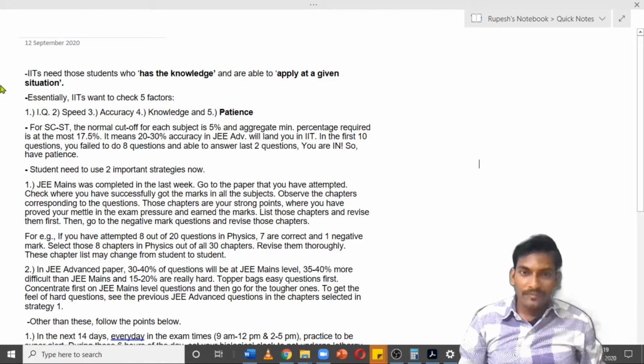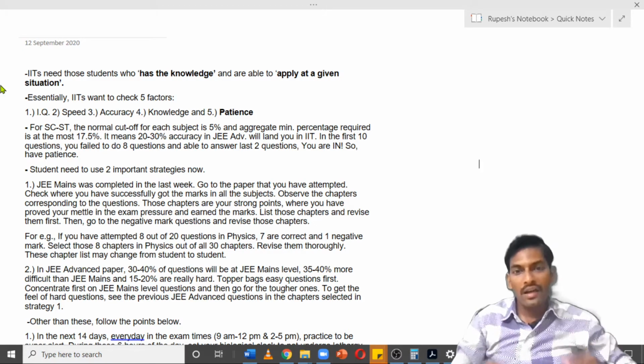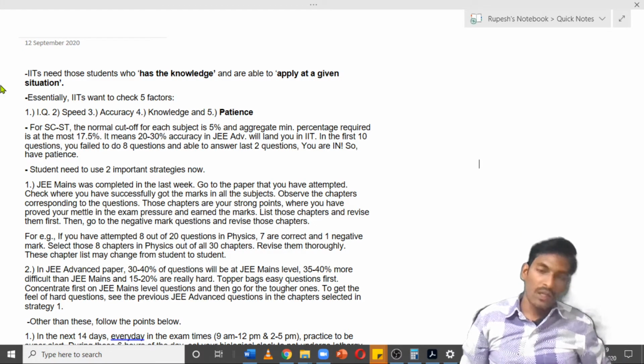Hello everyone. These are a few tips which will be useful for your upcoming JEE Advanced examination. We all know that within 14 days there are JEE Advanced exams, and here are some tips which will be useful to you. So first thing you have to keep in mind, IITs need.